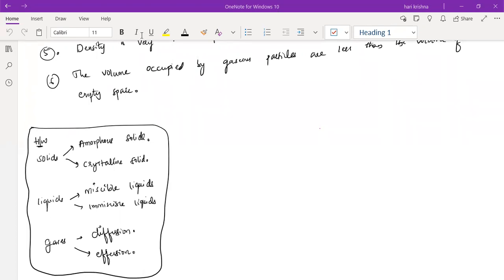Diffusion means the movement of a substance from an area of high concentration to an area of low concentration. Sir, for effusion, I did not get the correct definition. Sir, but I wrote the causes of diffusion. Effusion.